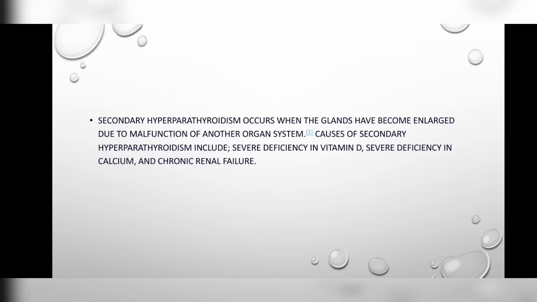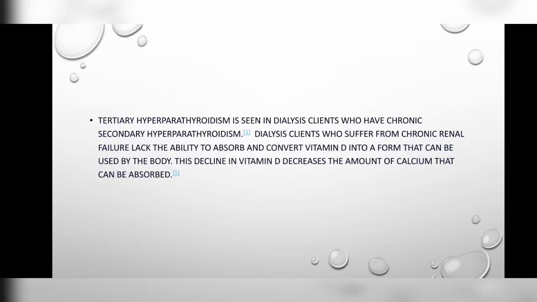Secondary hyperparathyroidism occurs when the glands have become enlarged due to the malfunction of another organ system. Causes of secondary hyperparathyroidism include severe deficiency in vitamin D, severe deficiency in calcium, and chronic renal failure.